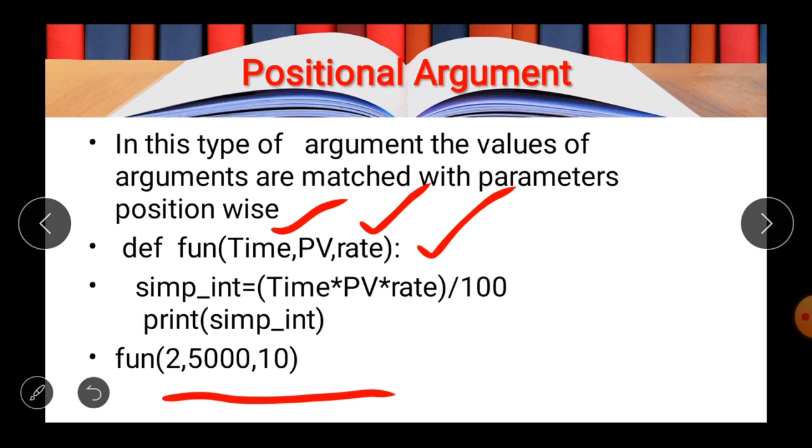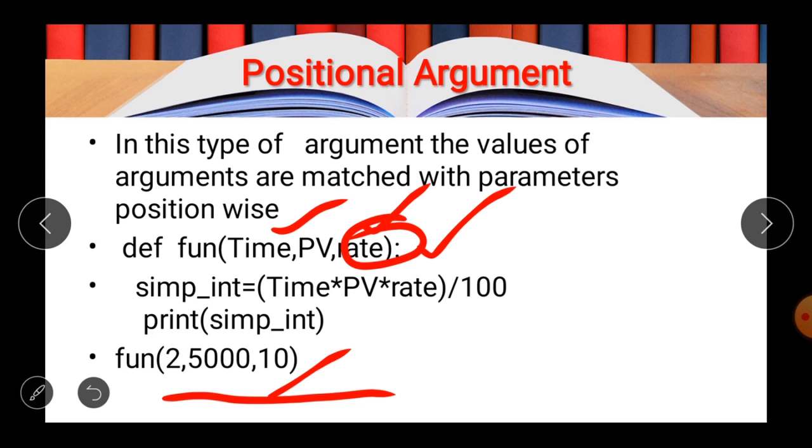This means in this example, the value 2 is at the first position, so it is received by the time parameter that is also on the first position. In the second position, the value 5000 is written, so it is received by the variable on the second position, the principal value or PV. And the value written at the third place will be directly received by the variable at the third place. So this type of argument passing, where you have to take care of the position of the parameters while passing the values, is known as the positional argument.